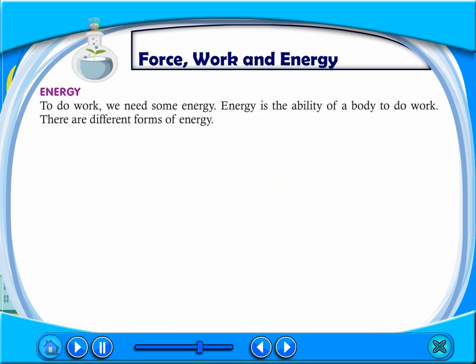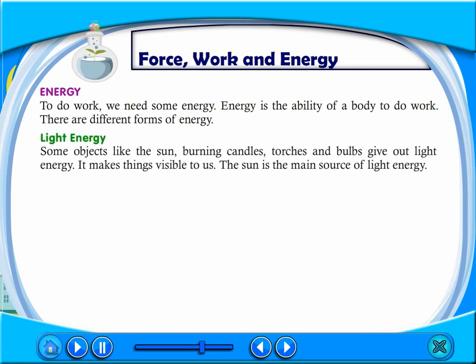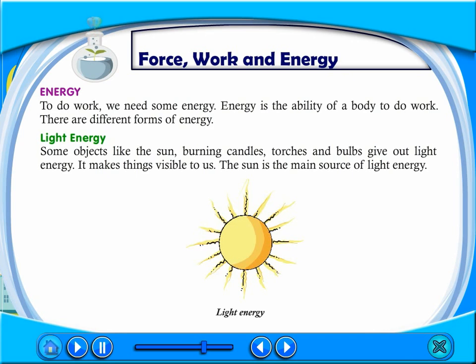Energy. To do work, we need some energy. Energy is the ability of a body to do work. There are different forms of energy. Light energy. Some objects like the sun, burning candles, torches, and bulbs give out light energy. It makes things visible to us. The sun is the main source of light energy.